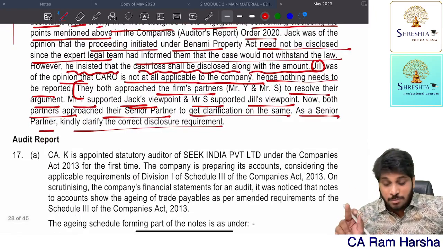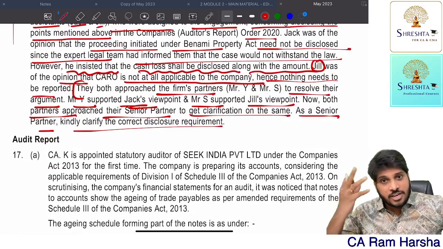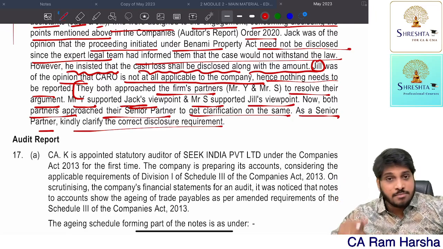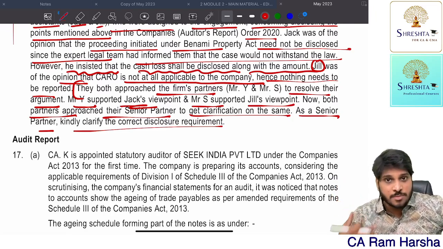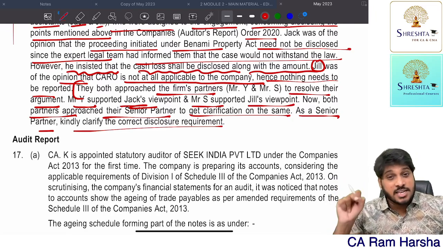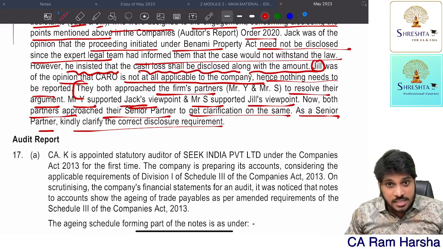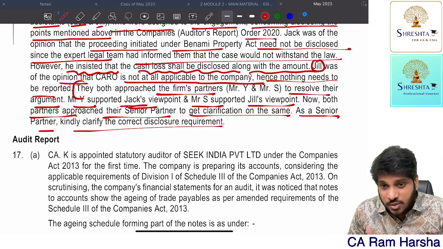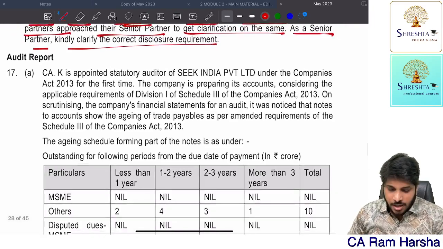Read the answer. Remember, whenever you read a question and figure out the answer, that is not sufficient. Here I'm telling you, just figuring out the answer is about how to interpret the question. Always read the answer given in this RTP. When you read the full answer without skipping anything, your descriptive skills will increase. Audit report, next one.